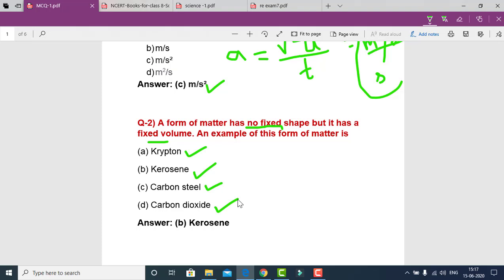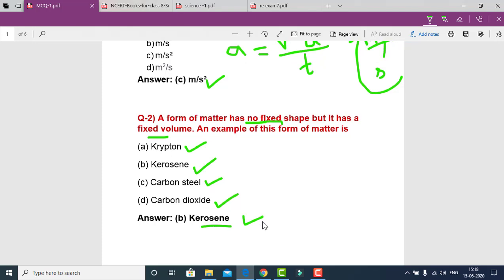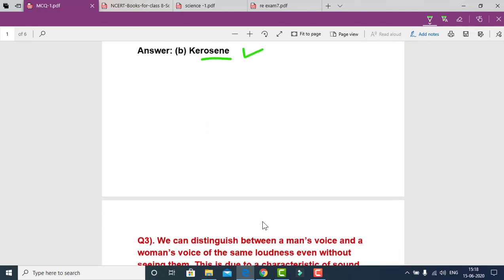D. Carbon dioxide. It is also in gaseous form. So our answer here is kerosene. Why? Because liquids have indefinite shape and a fixed volume, and kerosene is in a liquid state, that's why these properties are found in it. So our answer is kerosene.